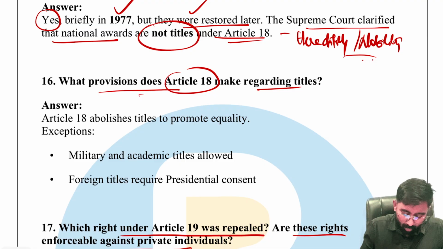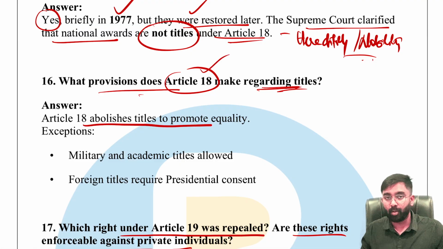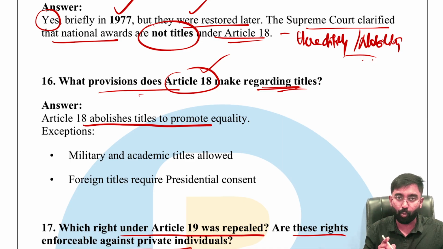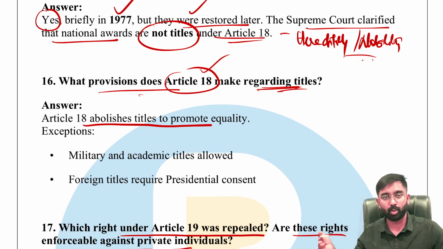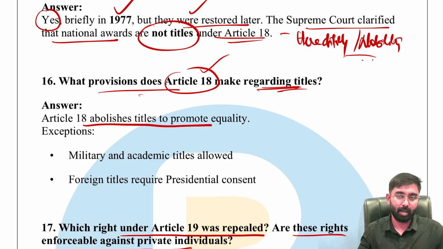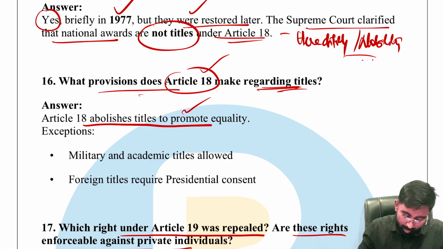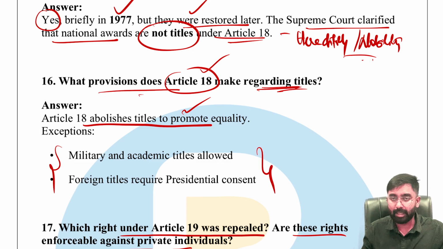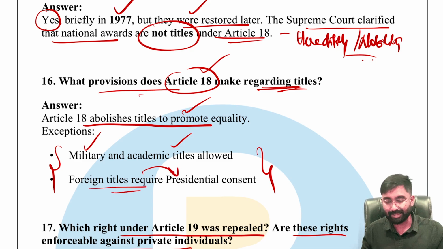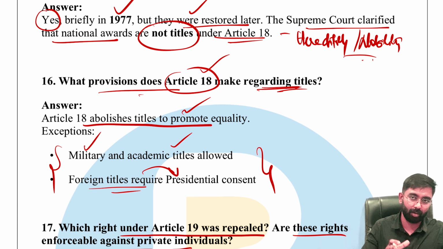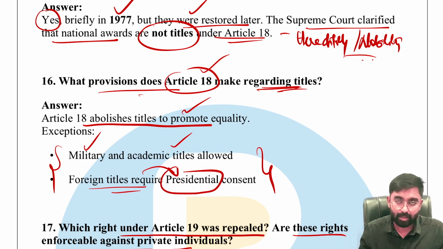Sixth one: what provisions does Article 18 make regarding titles? Article 18 abolished titles to promote equality. That's what we said. To promote equality, it abolishes hereditary titles like Raja, Maharaja, Bhoga Raja, and all of those things. However, a few titles are still allowed. Which are those? The military and academic titles, and also foreign titles. If anyone has to accept any foreign title, the President must say yes. The President's consent is also very important.